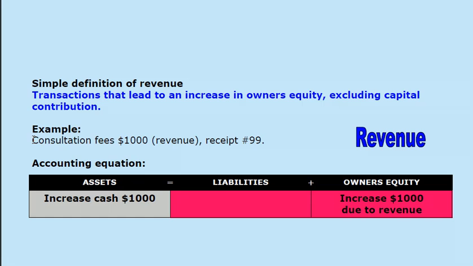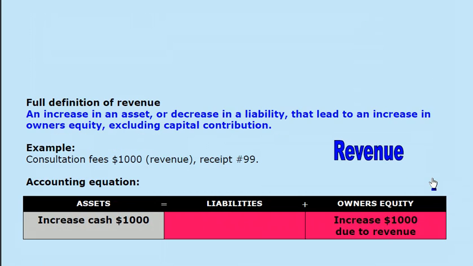Let's look at one example here. Consultation fees, that's the consultation or the advice provided by the architect, and they've received $1,000 in revenue, $1,000 cash, because they have provided the service to the clients. Assets will go up by $1,000. And it also leads to an increase in owner's equity, $1,000, because the revenue activity has increased owner's equity. So transactions that lead to an increase in owner's equity, excluding capital contribution. In this example, the revenue activity fits that definition. There was an increase in the asset, which led to an increase in owner's equity.